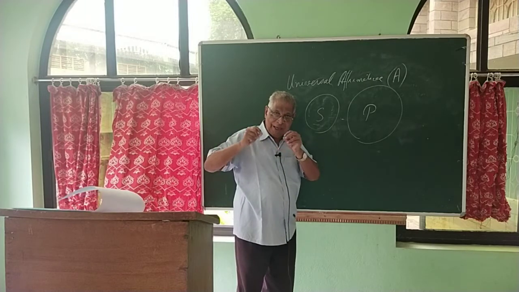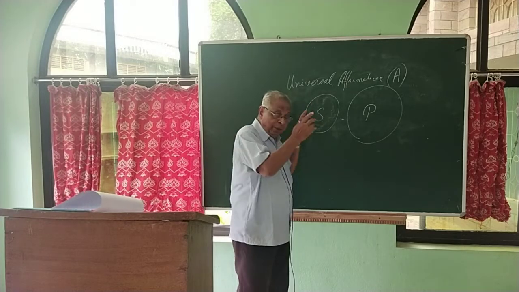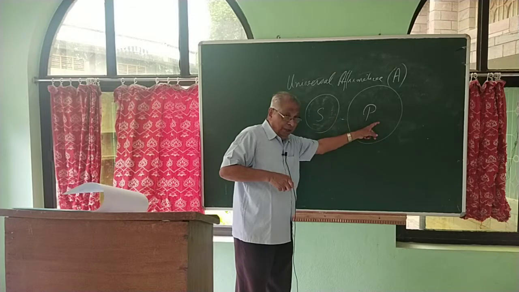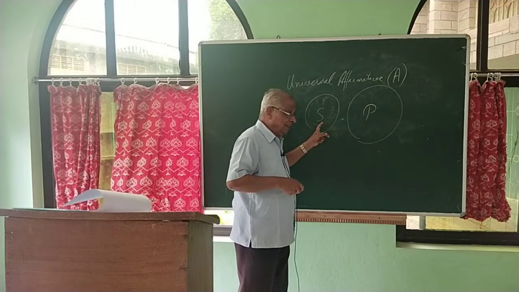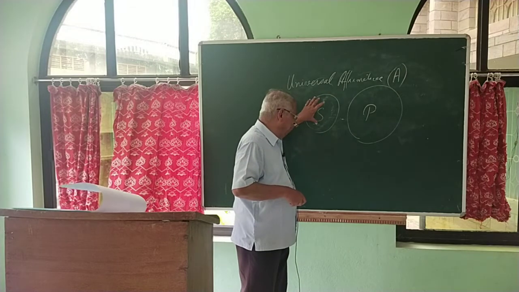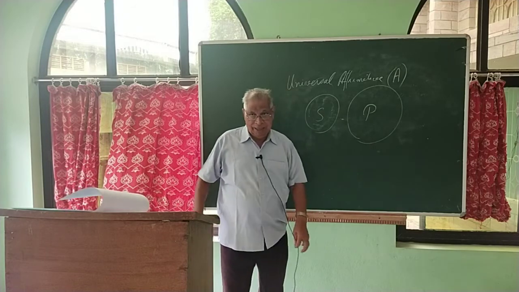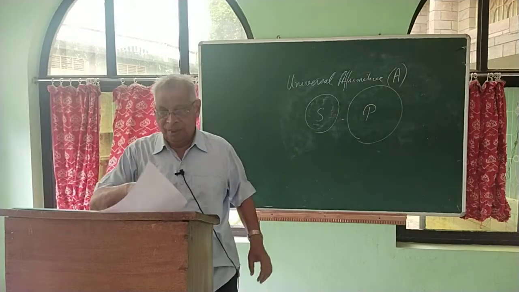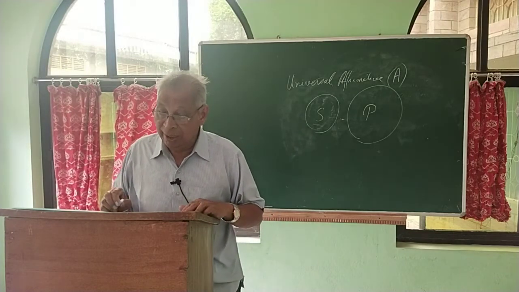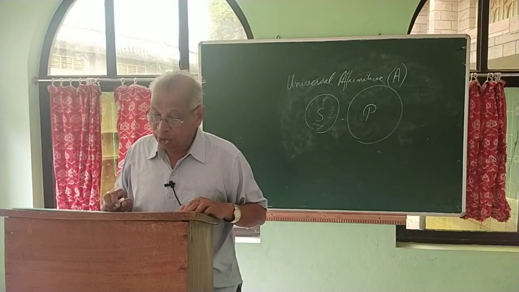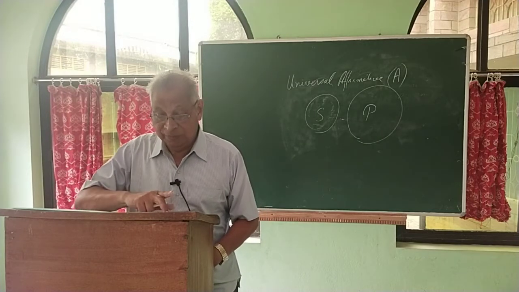All the Indians are Asians. We are given the example. All the Indians are included in the group called Asians. That is the meaning of the whole S being included. Every member of the S is included in the group of P. That is what is meant by universal affirmative, or A proposition. All the members of the class S are included in the class P.